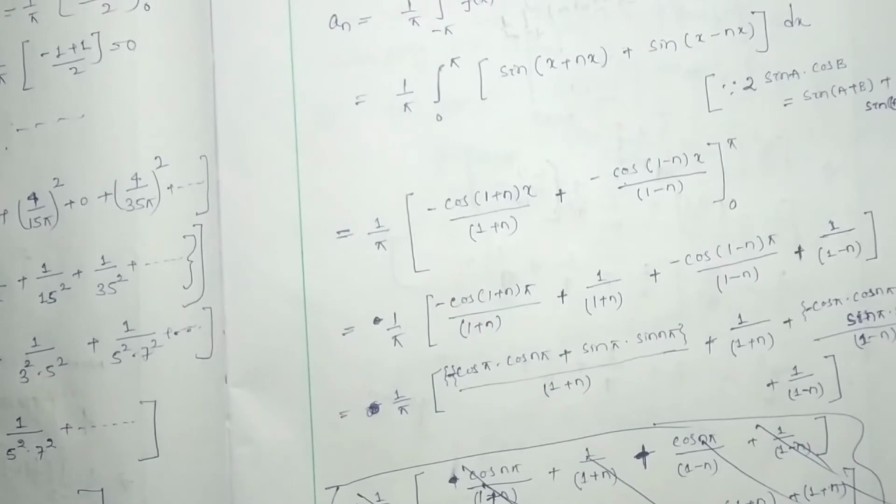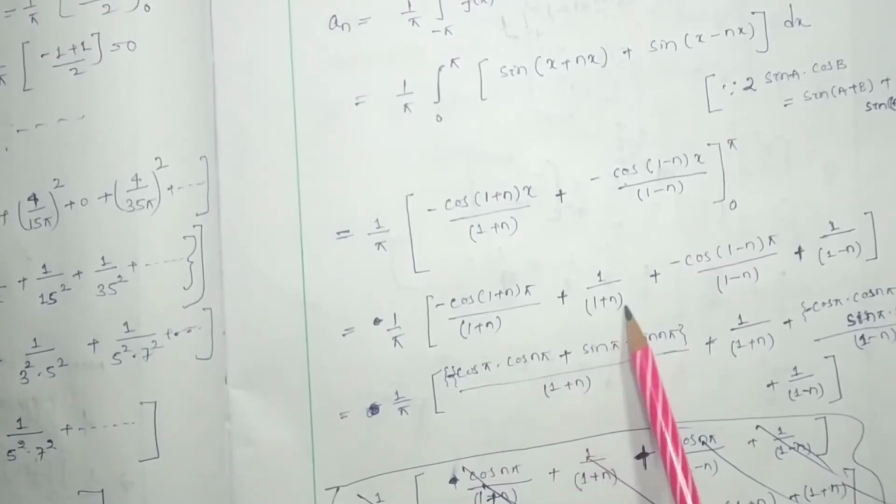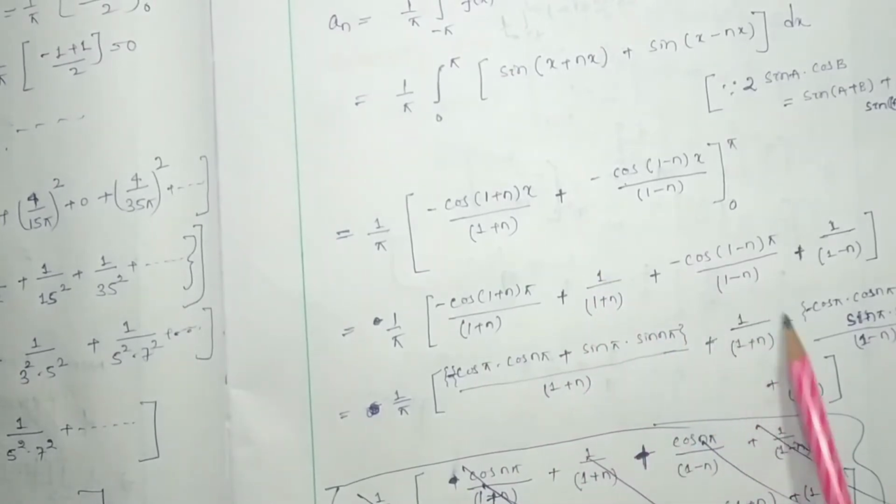So initially minus is there, so it will be minus cos pi into cos n pi plus sin pi into sin n pi by 1 plus n. So this term will be written as usual.